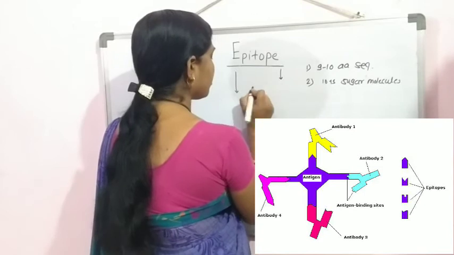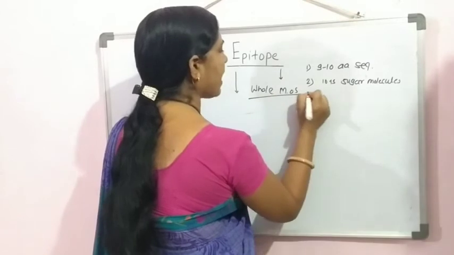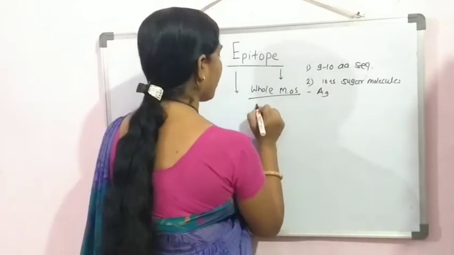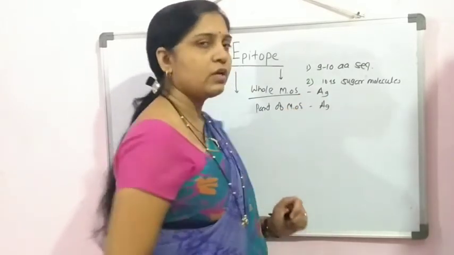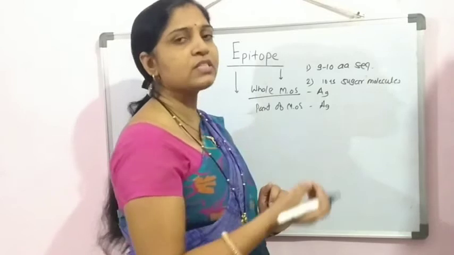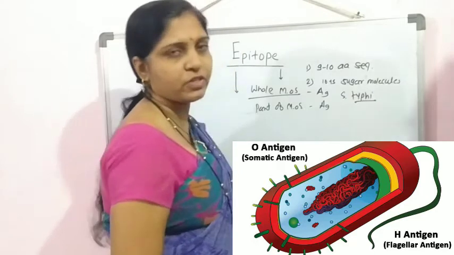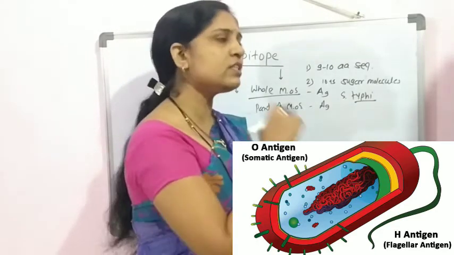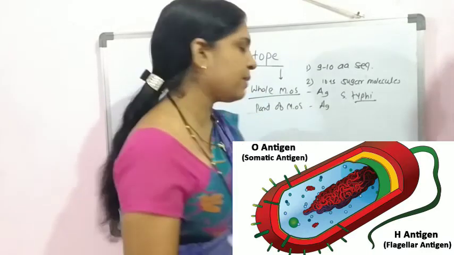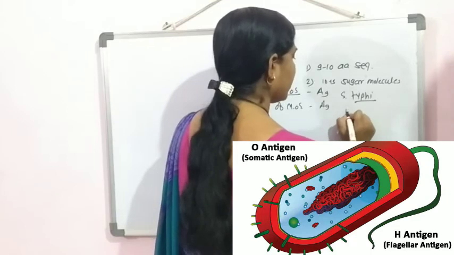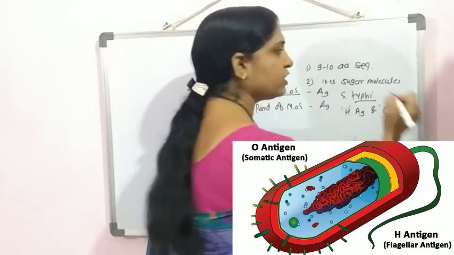Now, the whole microorganism may act as an antigen, or some part of the microorganism may act as an antigen. If we take into consideration Salmonella typhi, which is the causative agent of typhoid, within this Salmonella typhi there are different types of antigens, two preferential types: the H antigen and the O antigen.